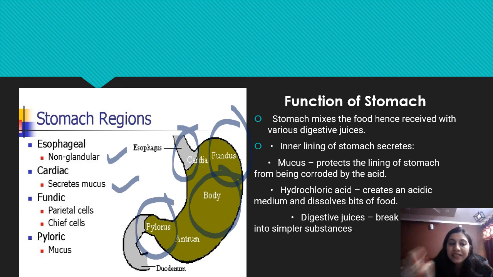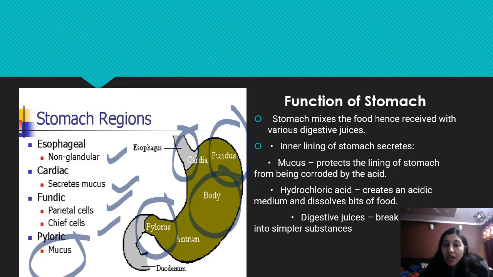Fundic, parietal cells and chief cells are present that release HCl and pepsinogen. Okay, pyloric cells release mucus. Now the stomach mixes the food, as well as releases digestive enzymes like HCl that help to kill the microorganisms, bacteria, and viruses present in the food.